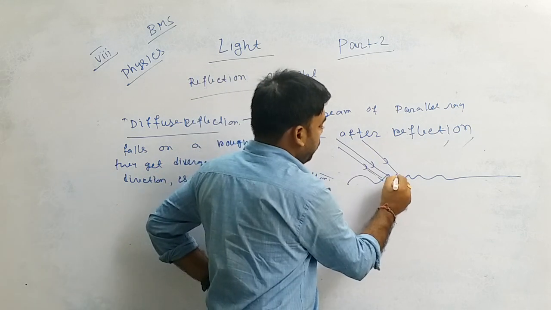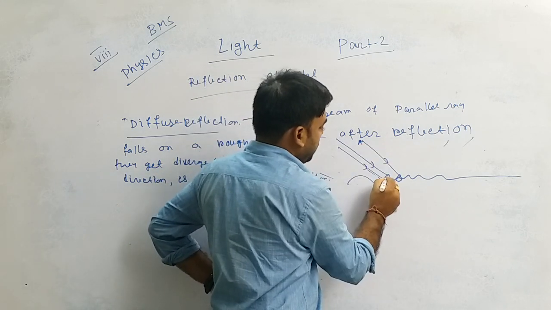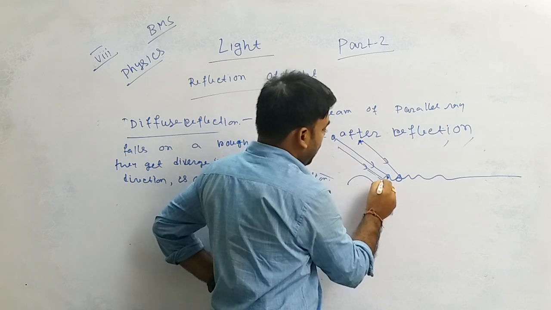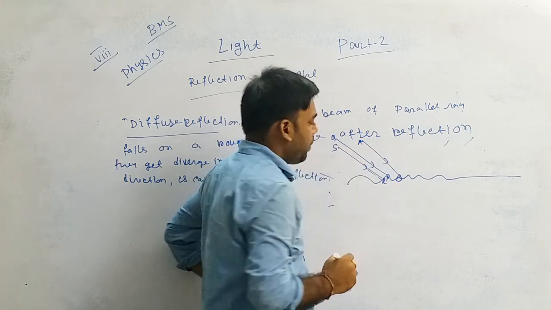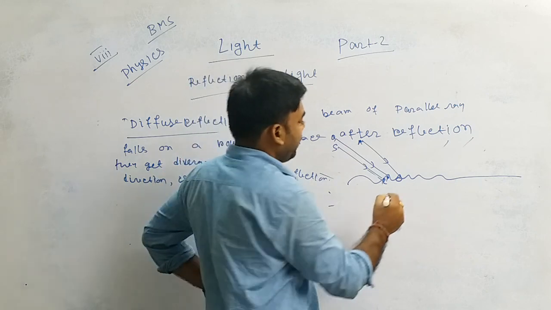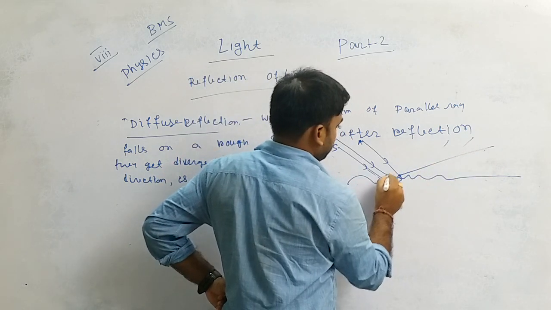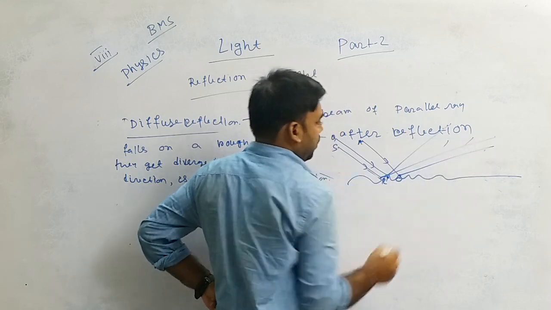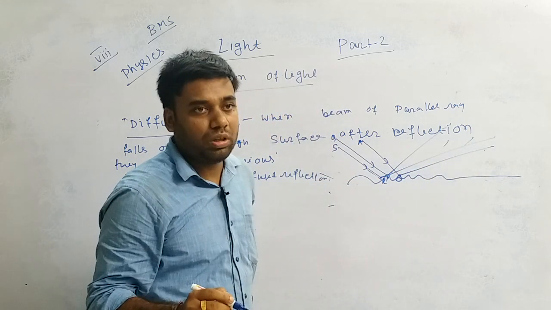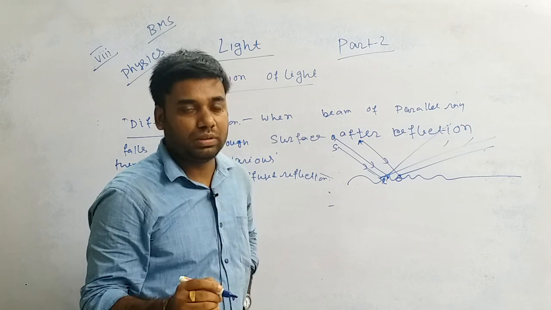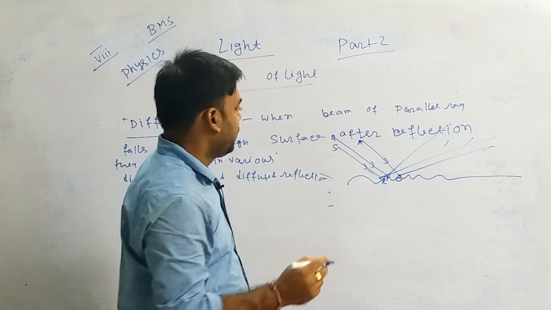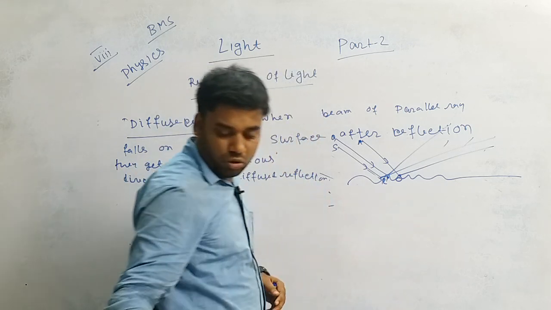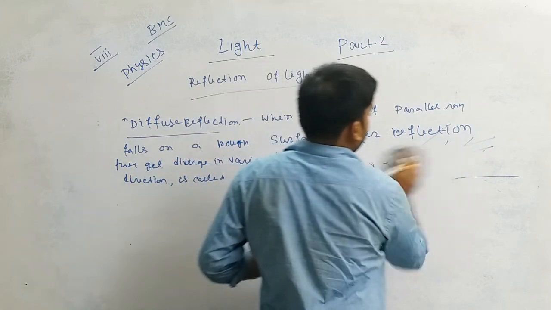These rays are O, A, P, Q, R, S. These rays are parallel to each other, but after reflection they will not be in a parallel arrangement. That type of reflection is called diffuse reflection.